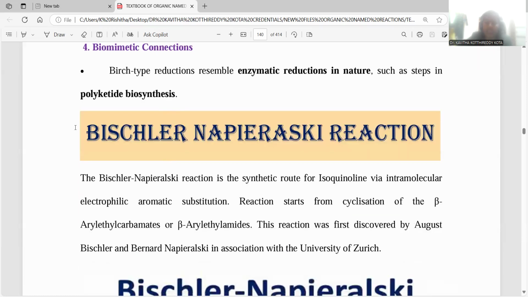In the next session, we are going to discuss the Bischler-Napieralski reaction. The Bischler-Napieralski reaction is used for heterocyclic synthesis. So this is the concept for the next session.